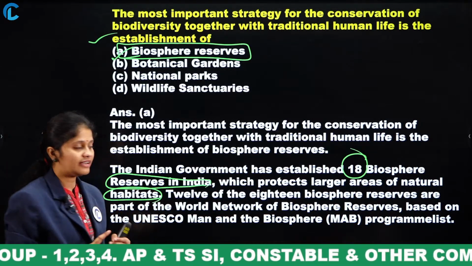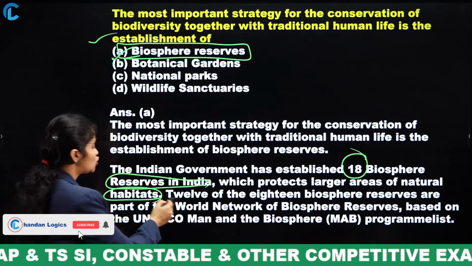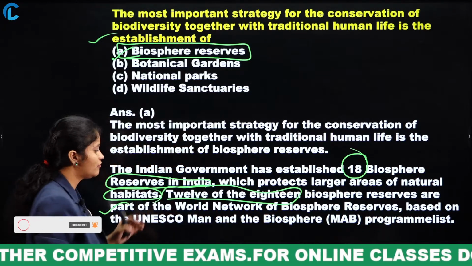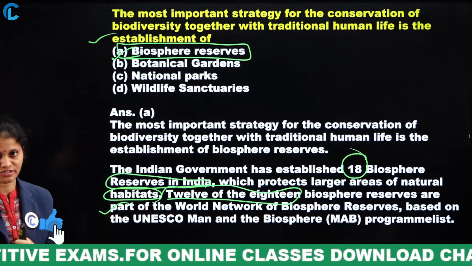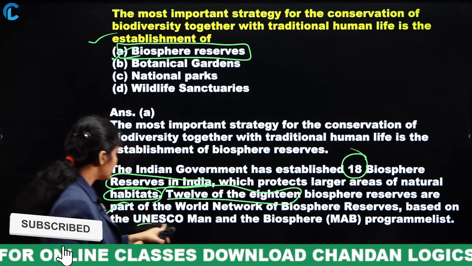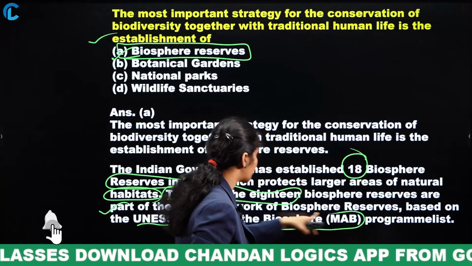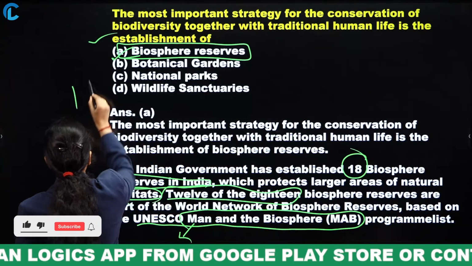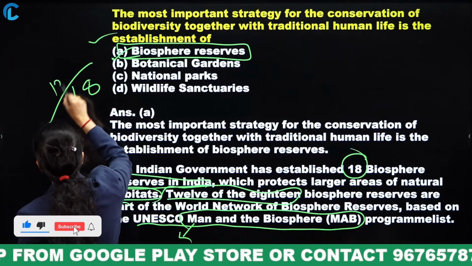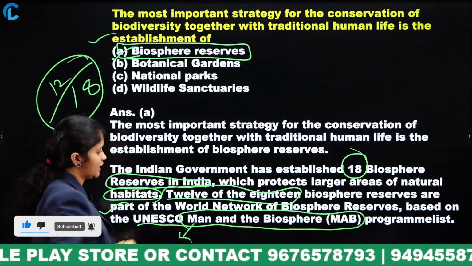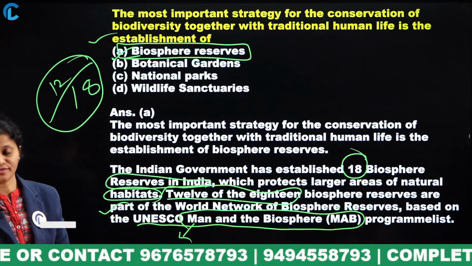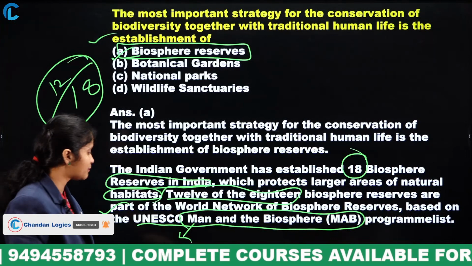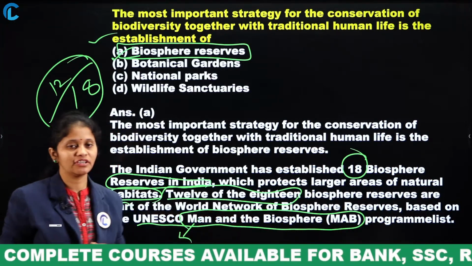And also one thing you have to observe: out of 18, 12 biosphere reserves are part of the world network of biosphere reserves, which is based on the UNESCO Man and Biosphere program, called the MAB program. So under this MAB program, out of 18, 12 are part of the world network of biosphere reserves. What is that MAB program? Man and the Biosphere program.